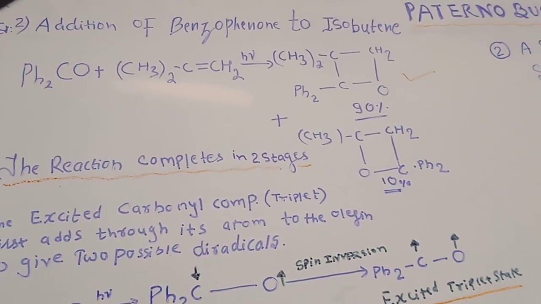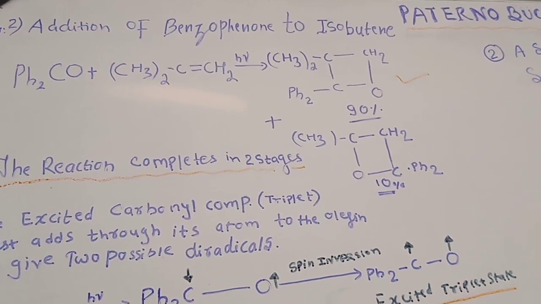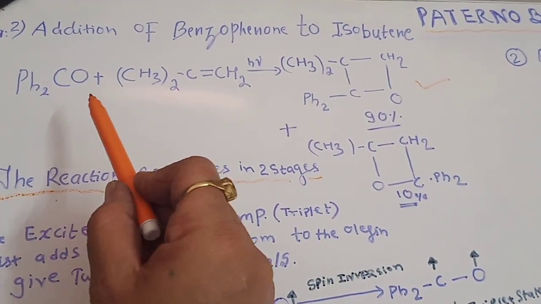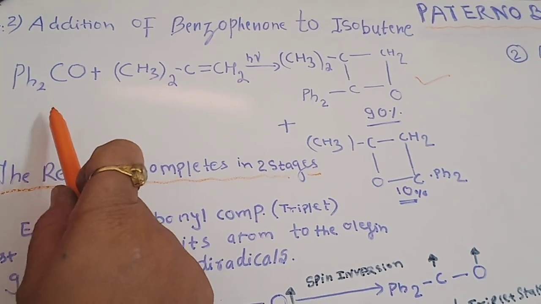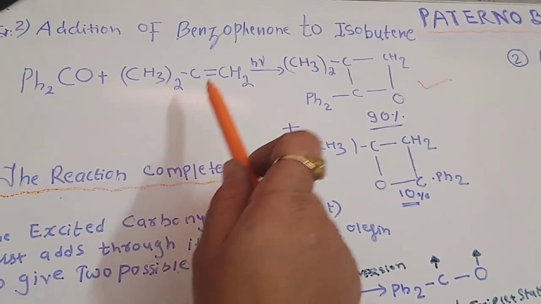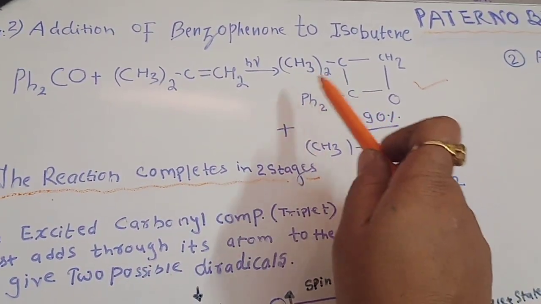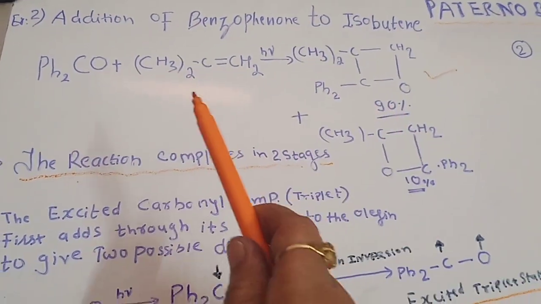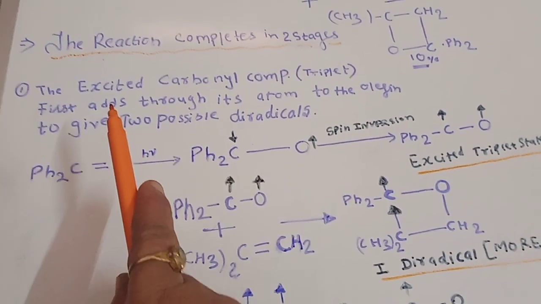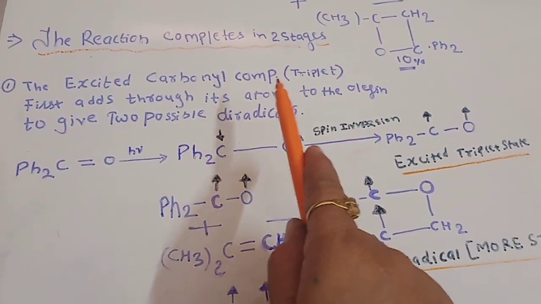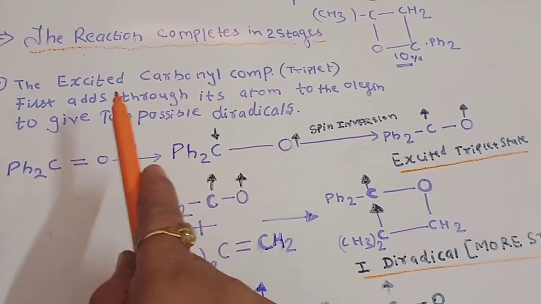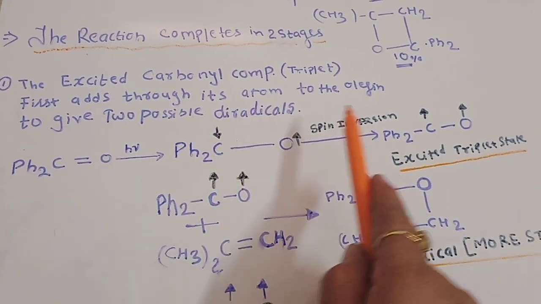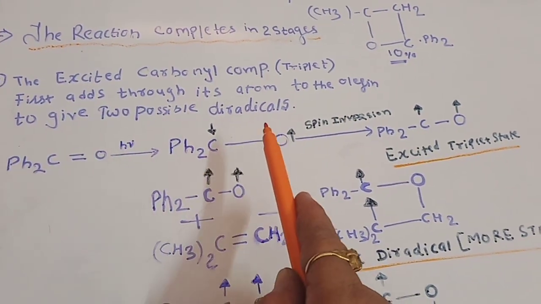Once again, I will revise the definition of the Paterno-Buchi reaction. It is the addition of the excited triplet carbonyl to the ground state olefin in the presence of light to form a cyclic product. In the first step, the excited carbonyl compound, that is the triplet state, first adds its oxygen atom to the olefin to give two possible biradicals.